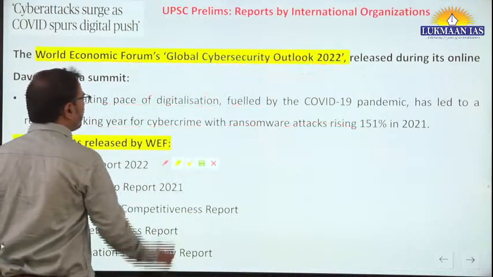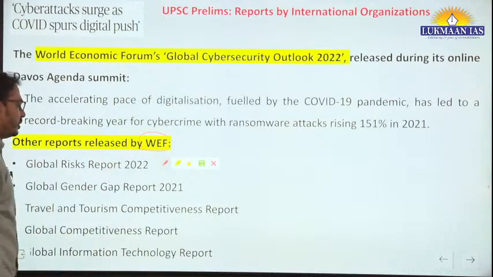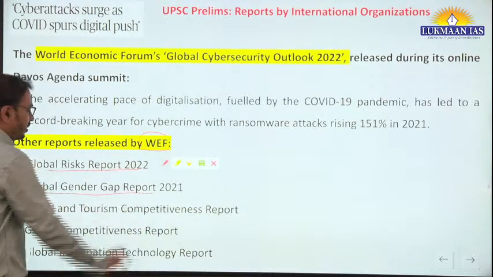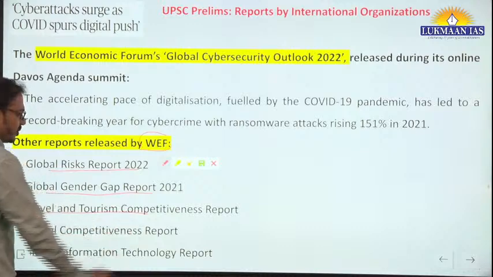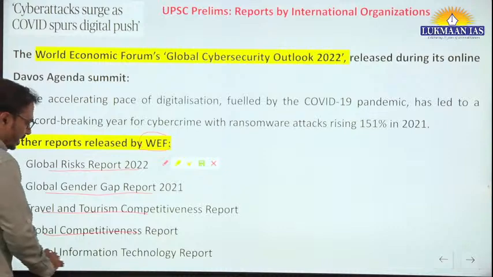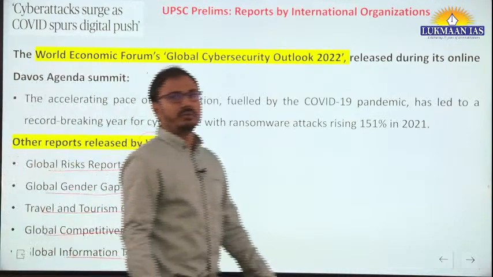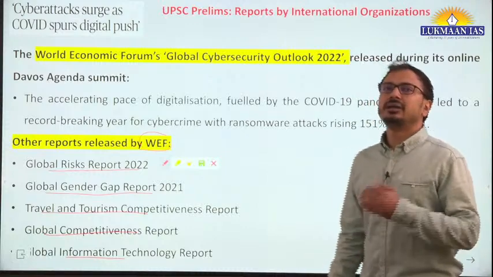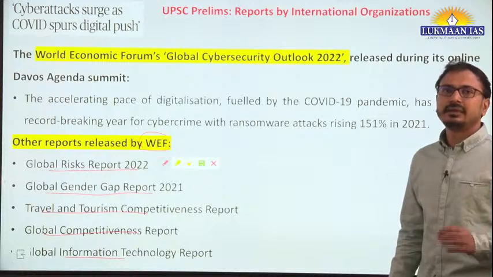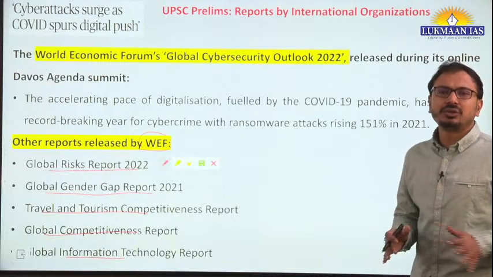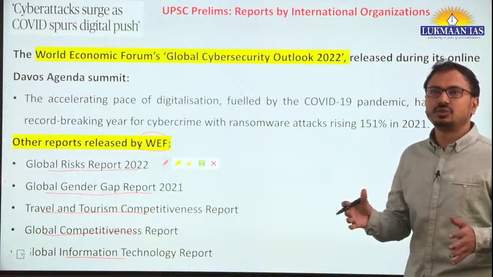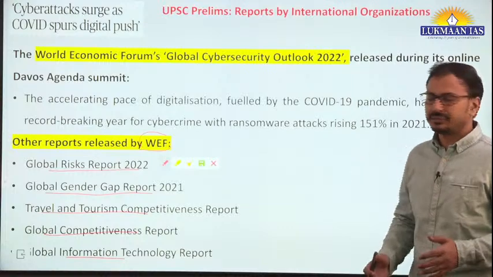Okay, now other reports released by the World Economic Forum. Yes, so the Global Risk Report is there, then the Global Gender Gap Report, the Travel and Tourism Competitiveness Report, the Global Competitiveness Report, and the Global Information Technology Report. Remember this, you can note this down, and you have to mug up all this factual information. You have to remember it firmly. These questions are asked again and again. So obviously you have an edge over other students. We have to revise this again and again.